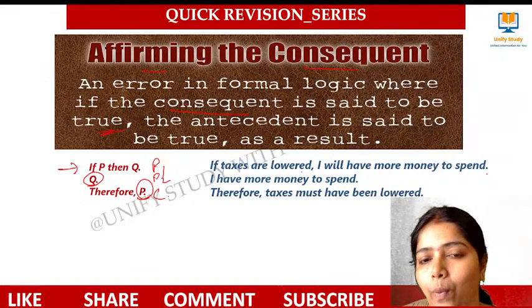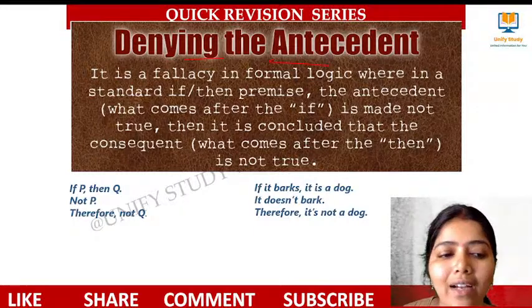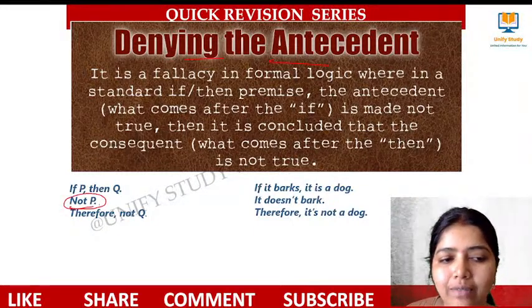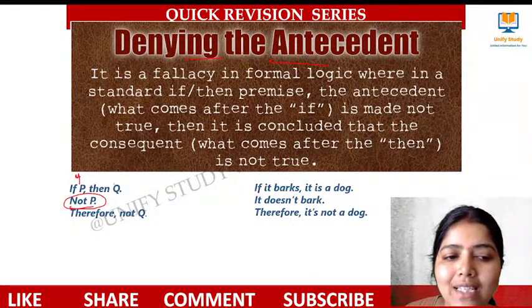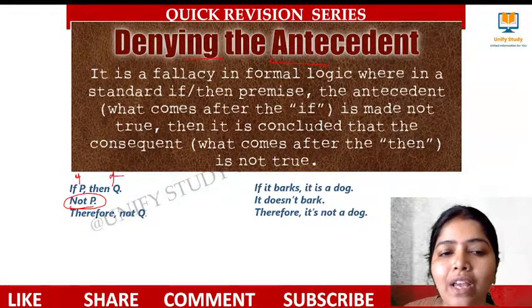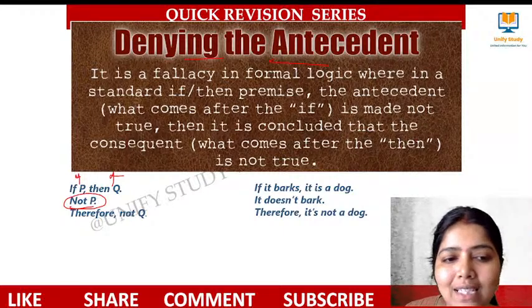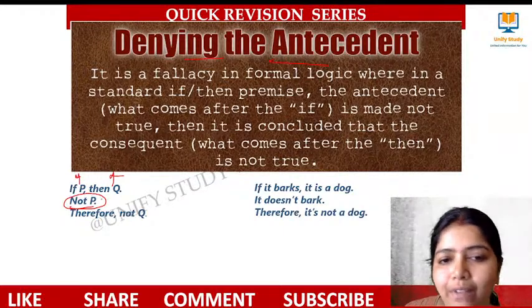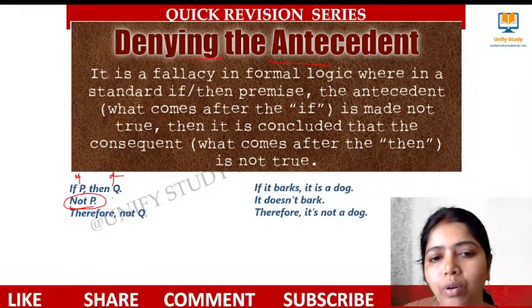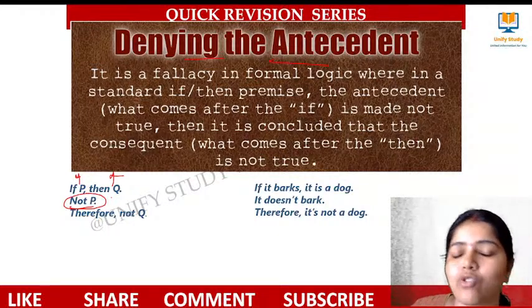Affirming the consequent. And what do you mean by denying the antecedent? I am denying this antecedent. Here P is the antecedent, Q is the consequent, right? It is the fallacy wherein, in the if-then premise, the antecedent, what comes after the if, is made not true, but it is then treated as true.